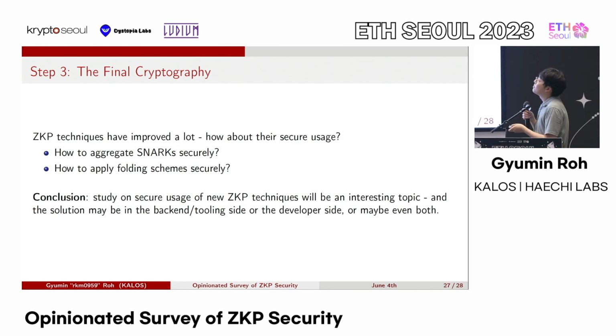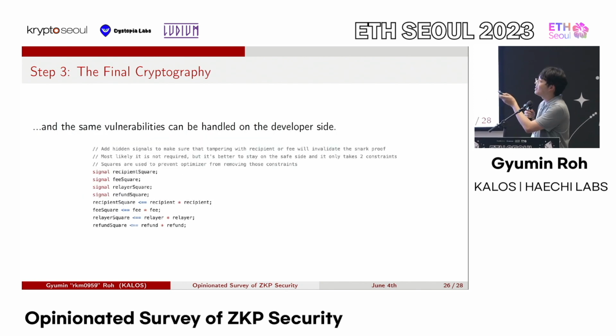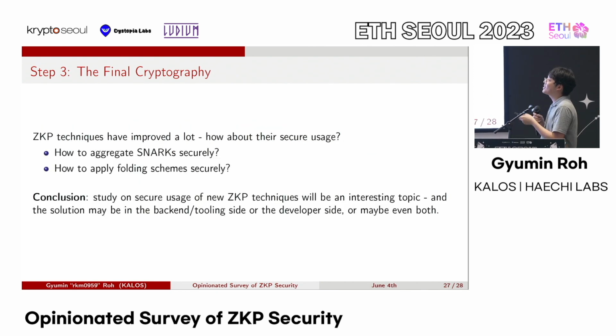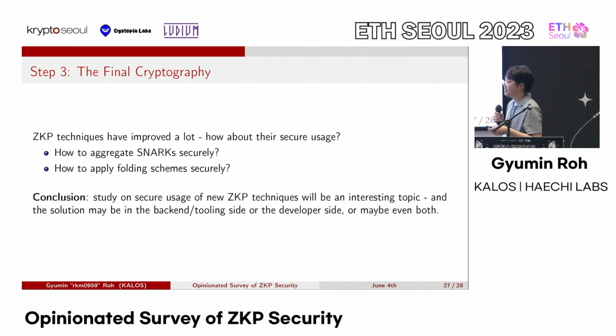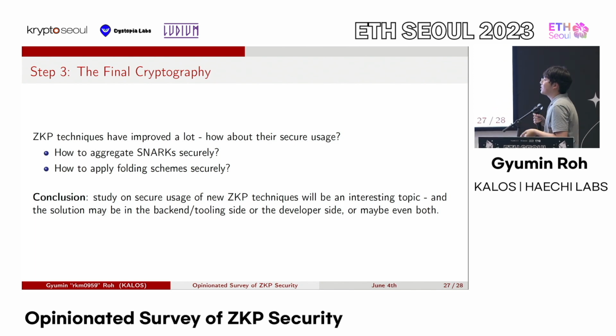So vulnerability classes that are similar to the relation between Groth16 and the public inputs being optimized out, this technology and vulnerability mapping should be an interesting topic for study in folding schemes and some type of vulnerability or something like that. So it'll be very cool to think about this, and that's the point. So we have covered all 4 steps of the ZKP development quote-unquote cycle, and discussed how each part can lead to a potential vulnerability class.